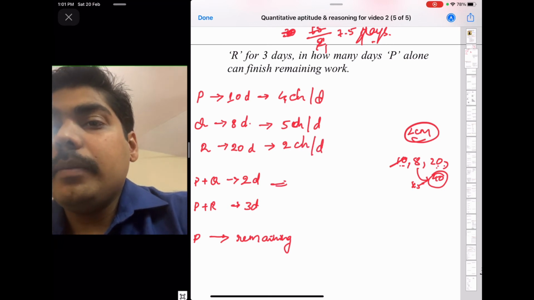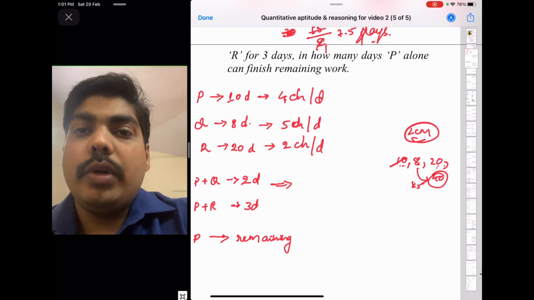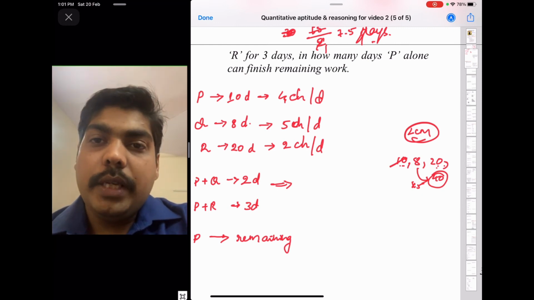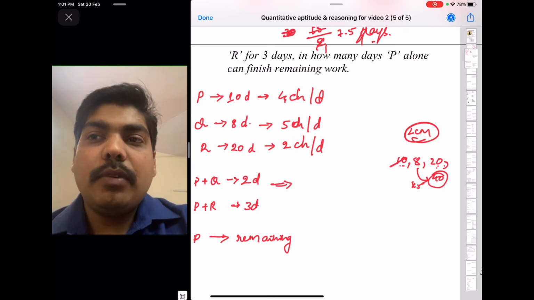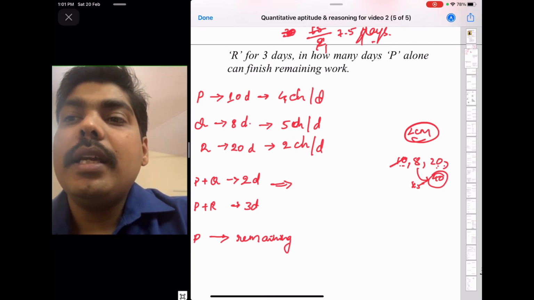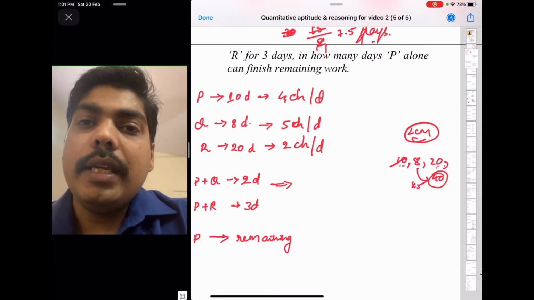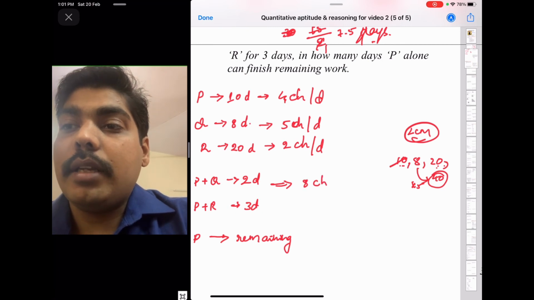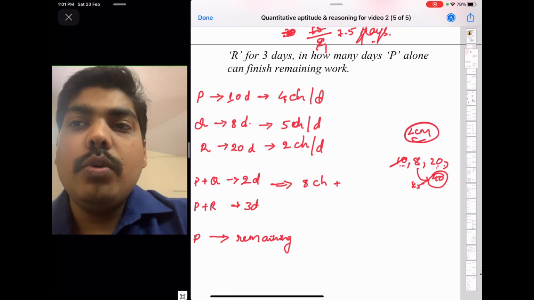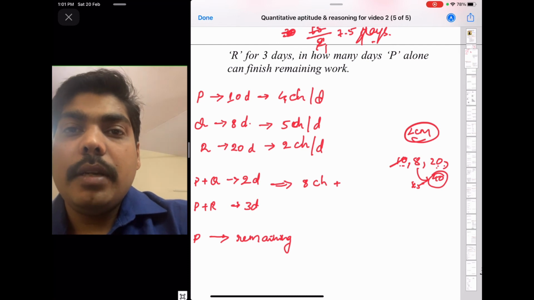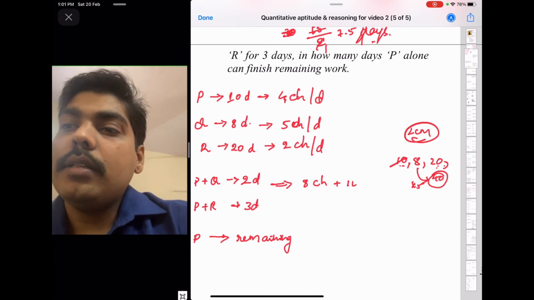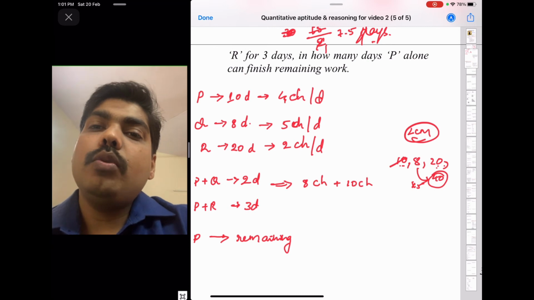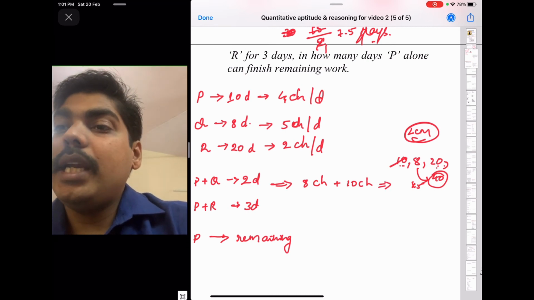Now he is saying P worked with Q for 2 days, that means P worked for 2 days and Q also worked for 2 days. If P works for 2 days, how many chairs will he arrange? Per day he will arrange 4 chairs, so in 2 days he will arrange 8 chairs. Same way Q, in a day he will arrange 5 chairs, then in 2 days he will arrange 10 chairs. So P and Q worked for 2 days and arranged 8 plus 10, 18 chairs already.